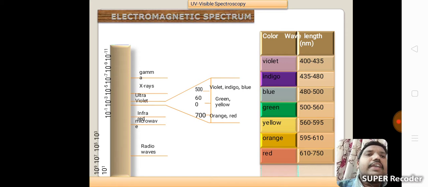Color and wavelength in nanometers: violet is 400 to 435, indigo is 435 to 480 nanometers, blue 480 to 500. Red wavelength is very high, that is 610 to 750. This is the VIBGYOR produced in the electromagnetic spectrum.